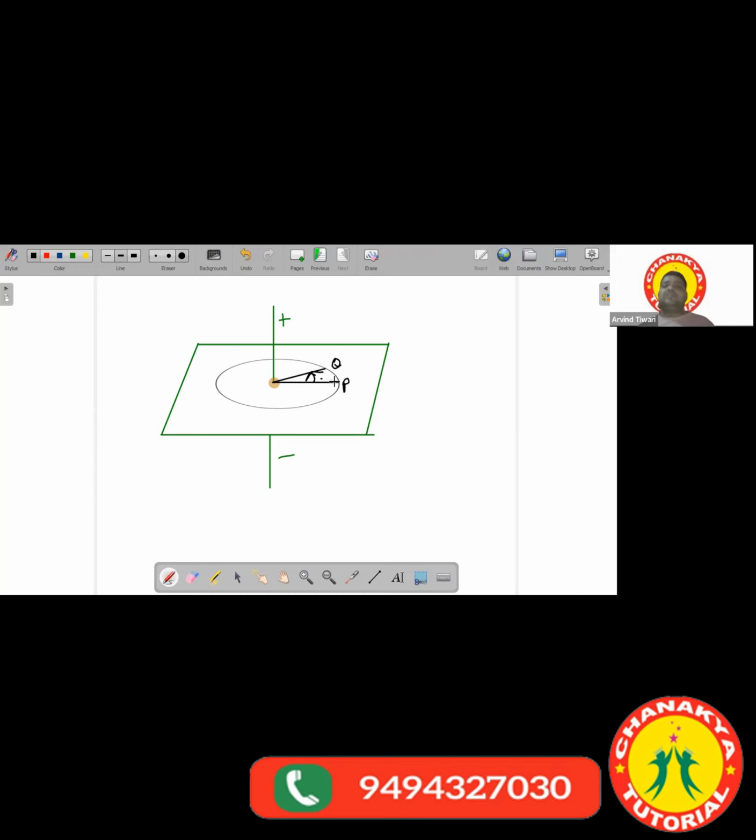Suppose it covers an angle of pi by 3 radian. This is your angular displacement. Your theta is equal to pi by 3 radian. So this pi by 3 radian will be taken along the positive axis. We will say that the angular displacement is positive.